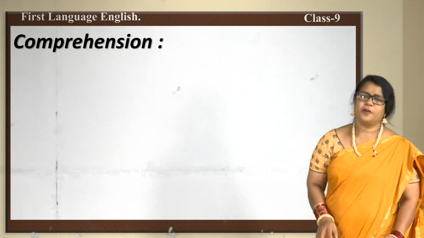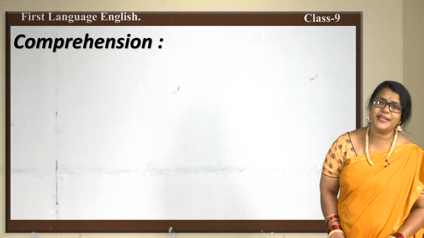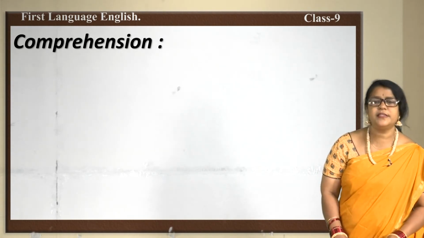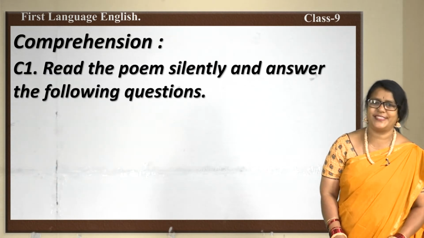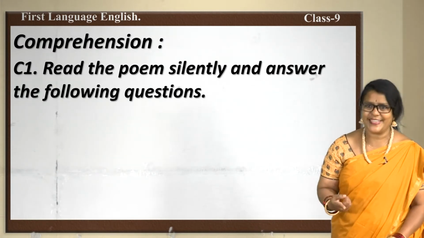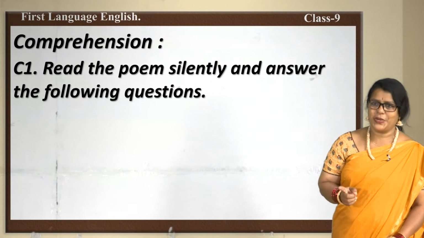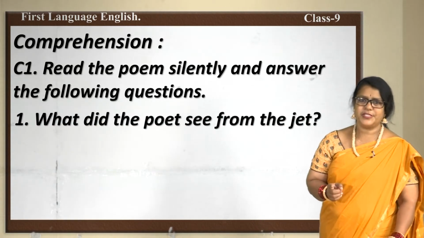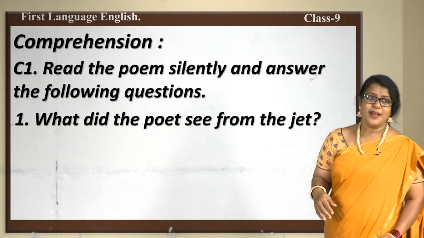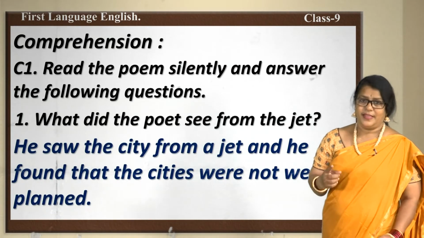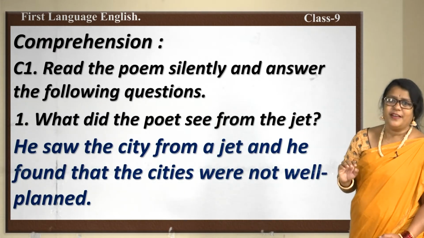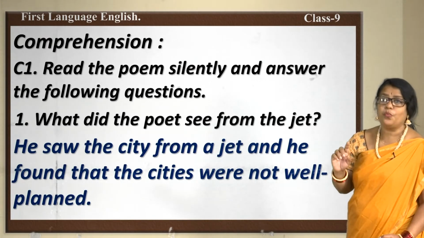Fine. Let us take up the comprehension questions which are already in our exercise. If you would quickly open your textbook, you could just see the exercise and some of the questions. Let us just ponder over these questions. Comprehension 1, read the poem silently and you are going to read it again and answer the following questions. The first question, what did the poet see from the jet when he was in the height? The expected answer could be, he saw the city from the jet. He found that the cities were not well planned.